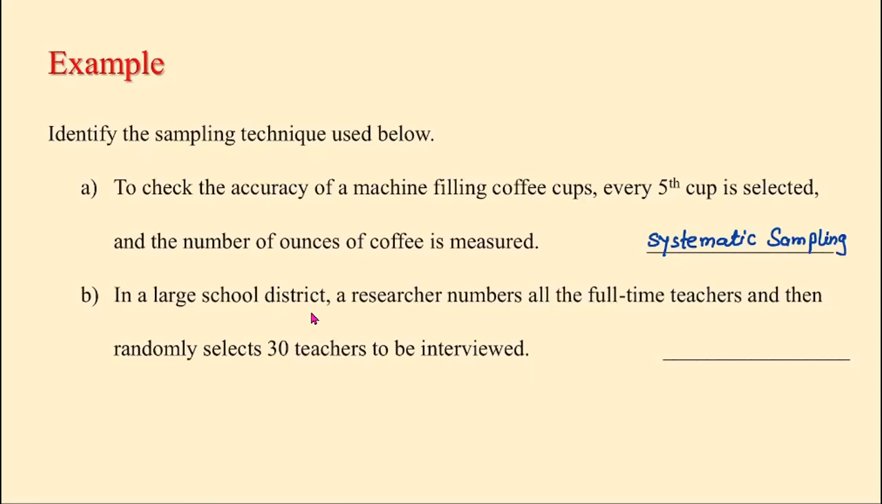Next one, in a large school district, a researcher numbers all the full-time teachers and then randomly selects 30 to be interviewed. So out of all teachers, everyone is numbered and then only 30 are selected randomly. So that means the technique used here is called random sampling.